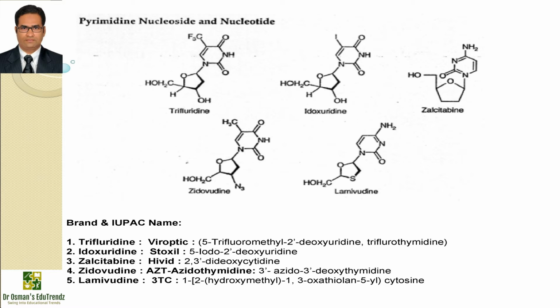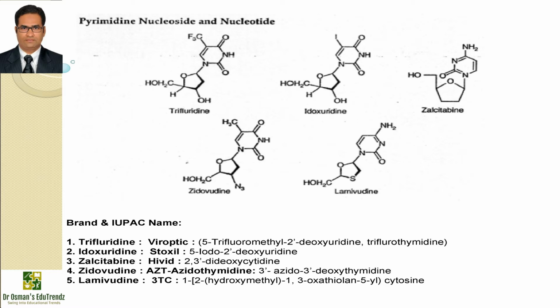Then moving on to the next, idoxuridine, the brand name is Stoxil, the IUPAC name is 5-iodo-2-deoxyuridine. This drug is approved as an ophthalmic ointment or solution to be used only for eyes. It is phosphorylated within cells to triphosphate, which is incorporated into both viral and mammalian DNA, producing DNA that is more sensitive to breakage and ultimately causing production of altered proteins.